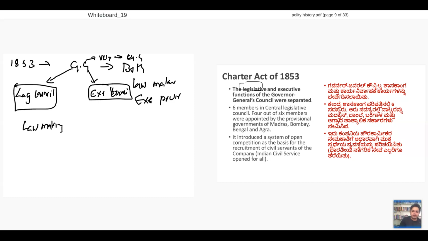Now I divide my Executive Council on the basis of portfolios. I'll have a law member. Next, I'll have a Defense Secretary. Like that, I will have the Governor General. Understanding? So now I'm dividing after 1853. I have this scenario. Remember this scenario. I will start one more concept.